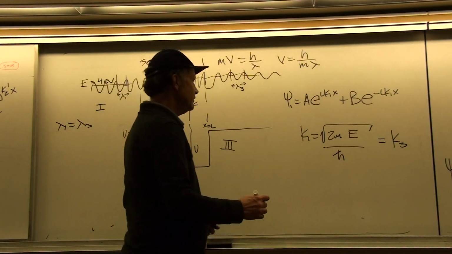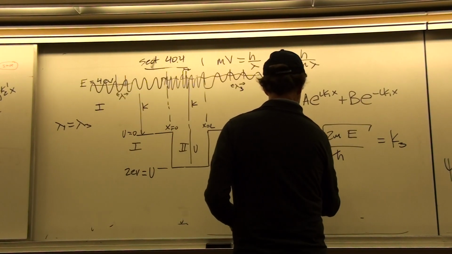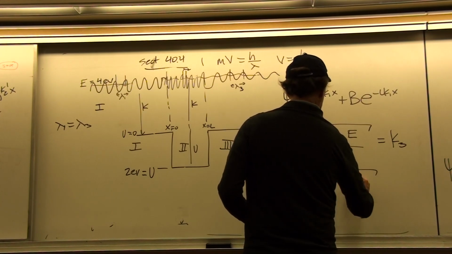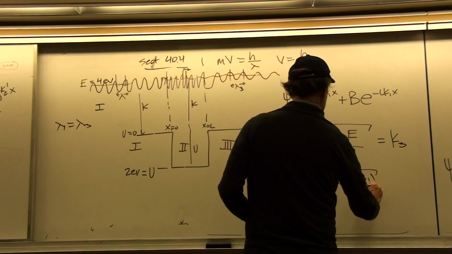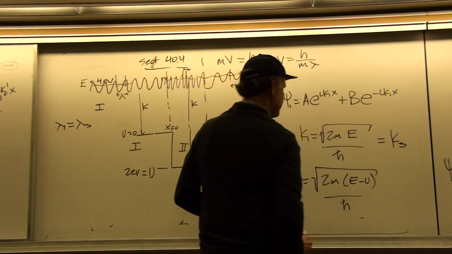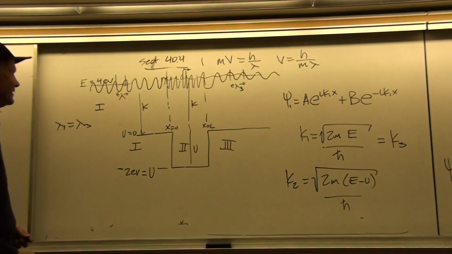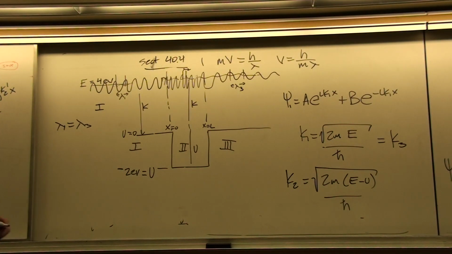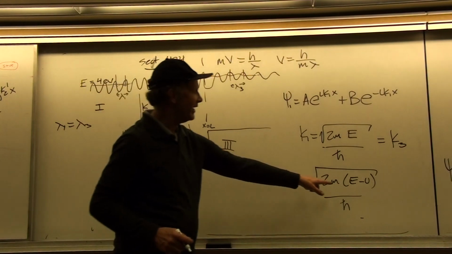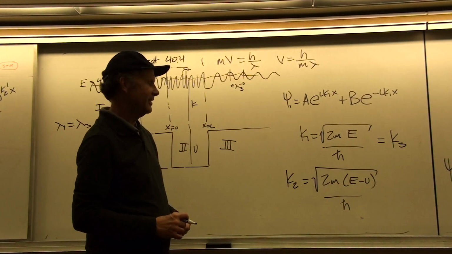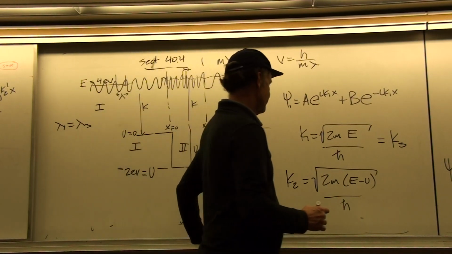Okay, and then k2 now will equal the square root of 2m times E minus U over h bar, just like before. But now U is a negative value. U is minus 2 eV. So that's what makes this a plus, which makes for a larger value for k, makes for a smaller value for lambda.